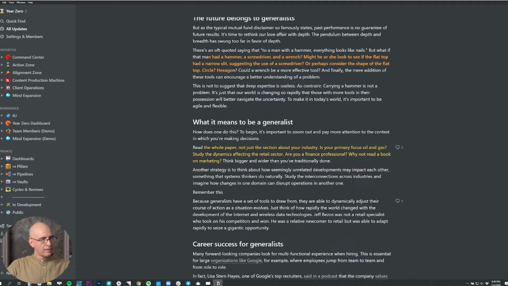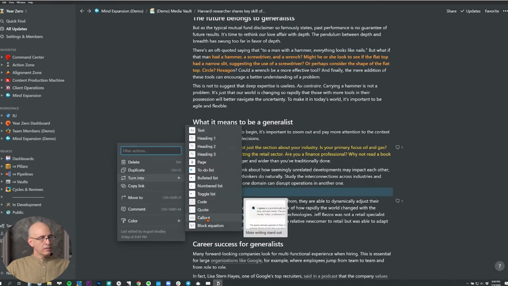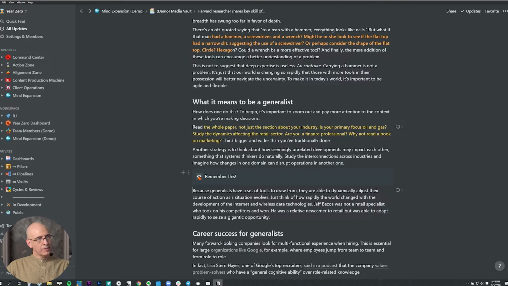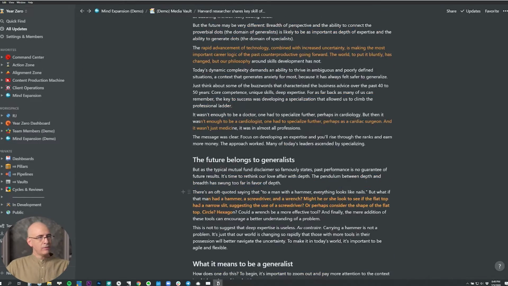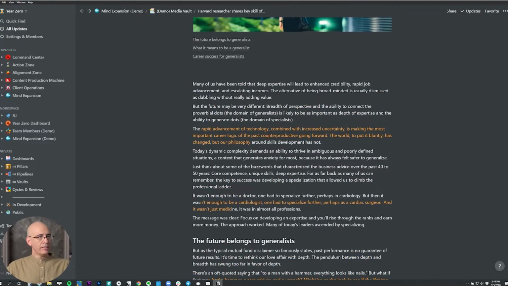Now, of course, if you want it to pop out even more, you might even put remember this, and you could apply a callout, which is what I often do. So that's, you can set your own icon there. That just pops it out in a block that lets you know it's a note to yourself. And then you've got this whole hierarchy of highlighting and notation, which to me is just way better than Evernote. You have so many more layers and so much more nuance.